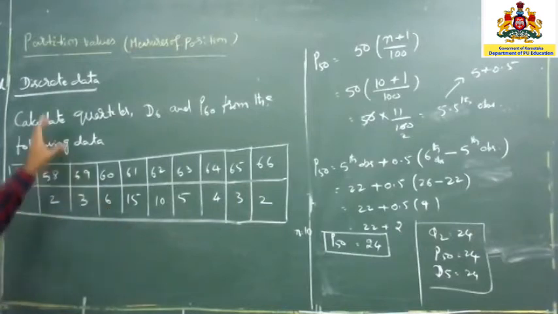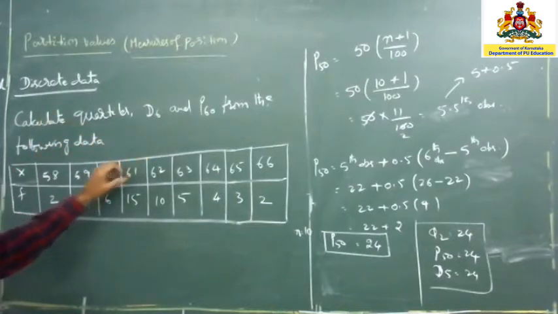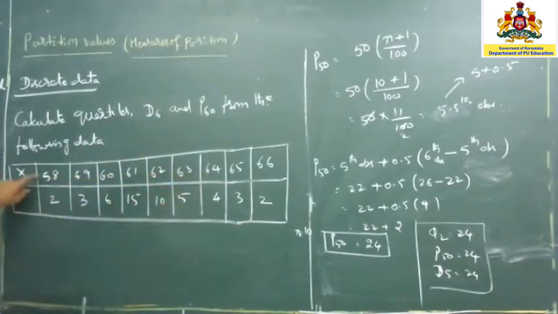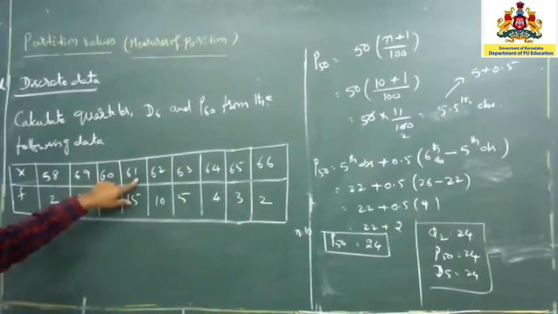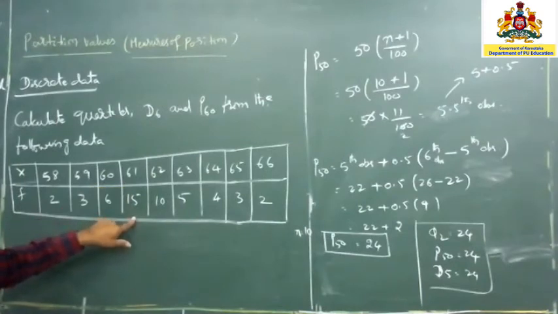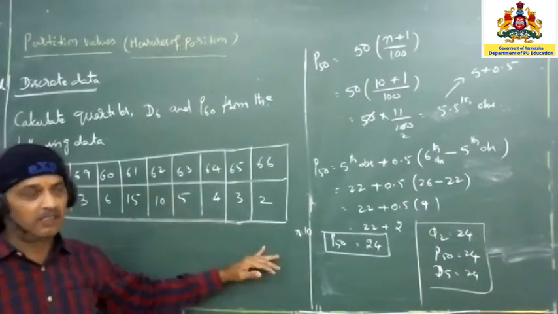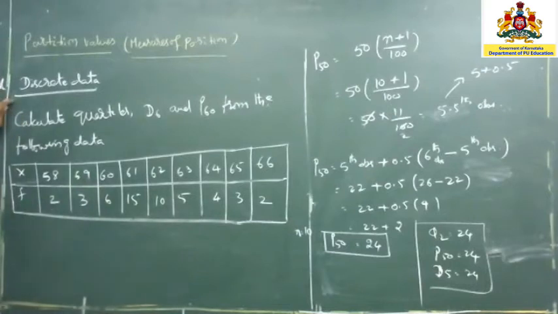If you look at the raw data we have seen already, only the numbers will be given. It means 58 should be written 58, 58. 59 should be written 59, 59, 59 and 61 should be written 15 times, 61, 61, 61, like this. So it's going to be very big. That's the reason we are not interested in ungrouped data. So we have condensed the data into discrete data. Only one number we take, and how many times this number is repeated. Whatever you see here, 2, 3, 6, 15, 10, 5, 4, 3, 2, all these are called frequencies.